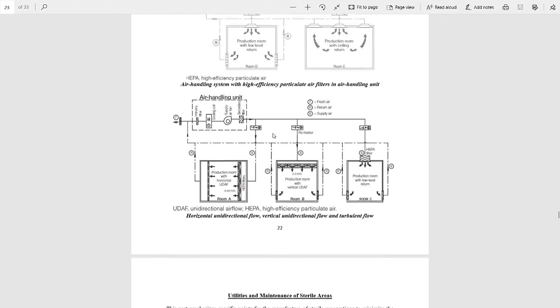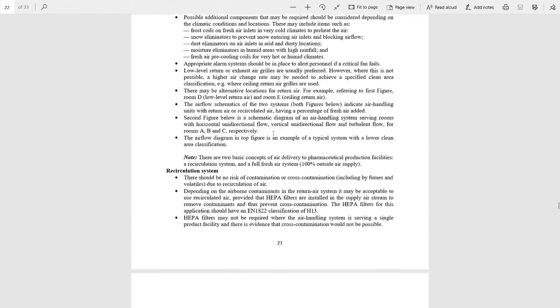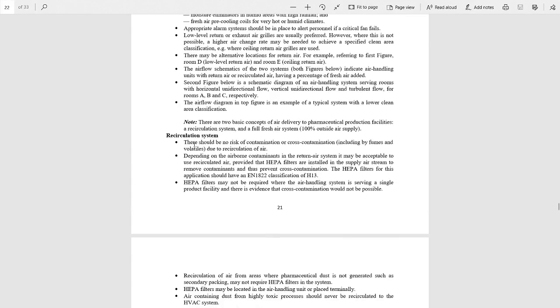Now we again come to this point, recirculation system.